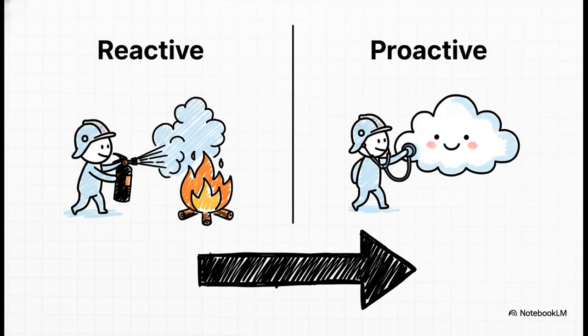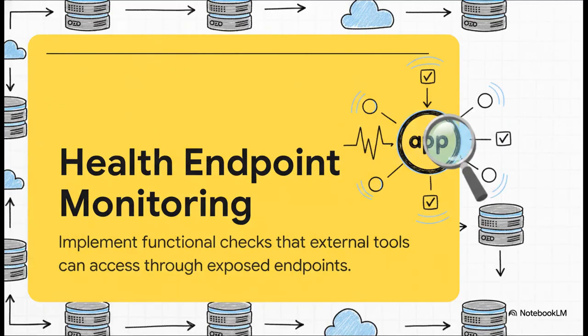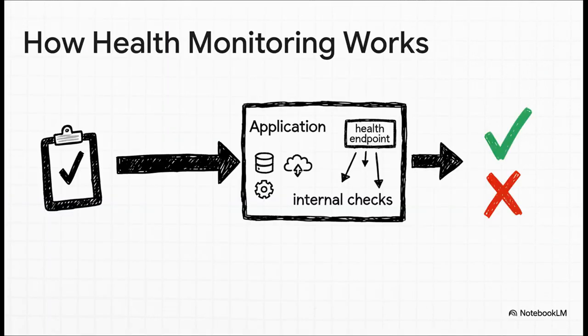Okay, so that's all reacting to problems. But what about getting ahead of them? Let's get proactive. And for that, we have health endpoint monitoring. It's basically like giving your app a regular physical. You just create a special URL that tools can ping to ask, hey, you doing okay over there?